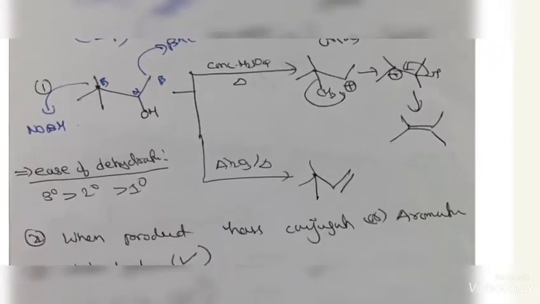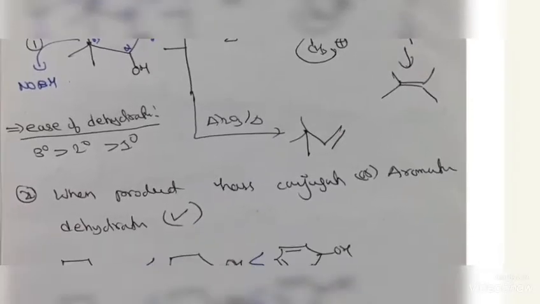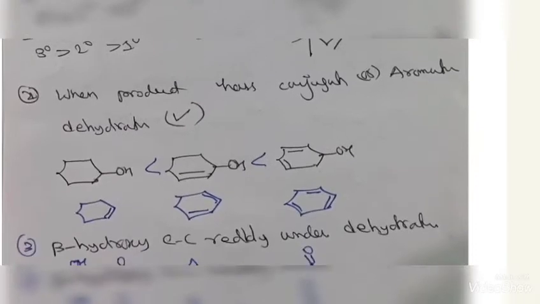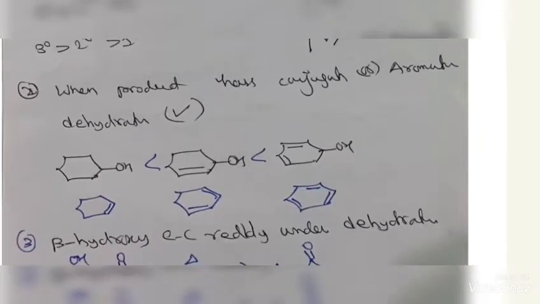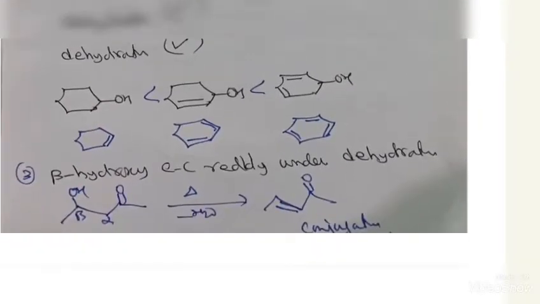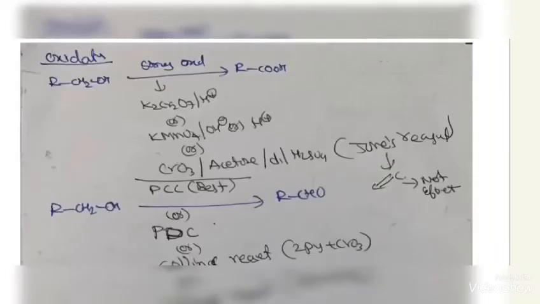Okay, so the ease of elimination is tertiary, secondary, primary. This is a very, very important point for the exam. And when the product has conjugation or aromatic nature, dehydration takes place readily. This is an example of this. Beta-hydroxycarbonyl compounds readily undergo dehydration because they get conjugation after elimination. Last, finally, the reactions involving the CH2OH group.